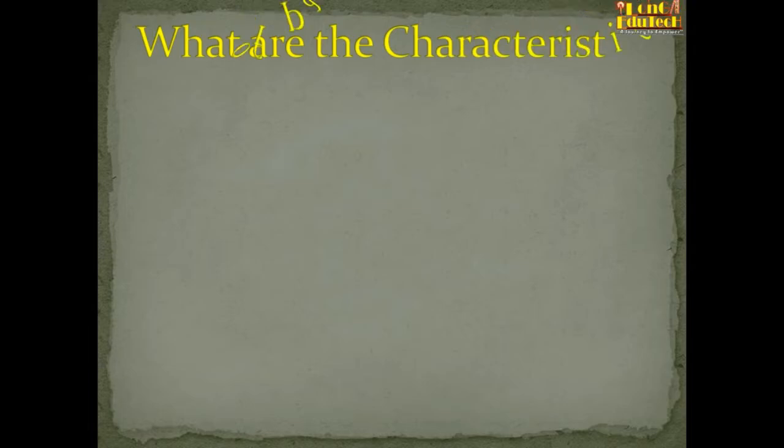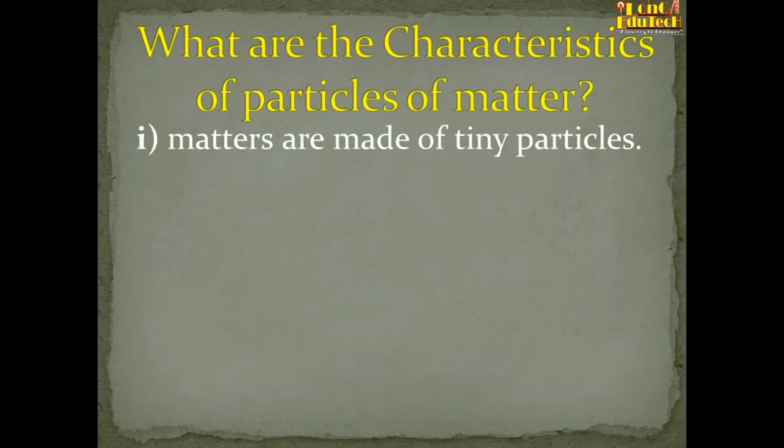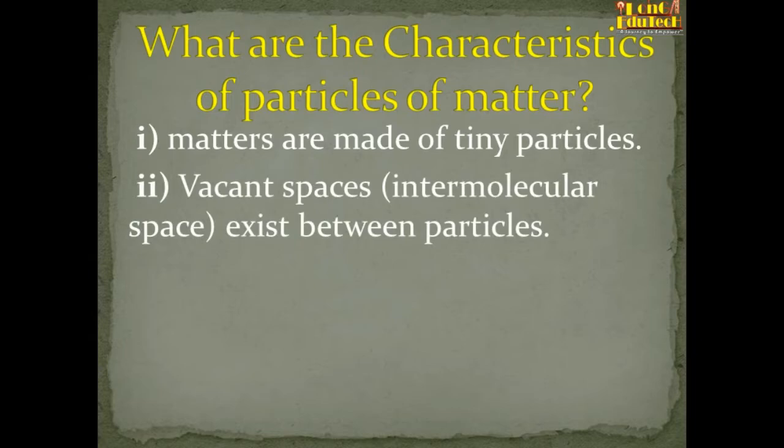Okay, so here you know matter already exists, and some characteristics and features will be there for matter, right? So what are the characteristics of the particles of matter? Okay, matter is made up of very tiny particles, as you know. Second one, vacant space, that is intermolecular space, exists between the particles.